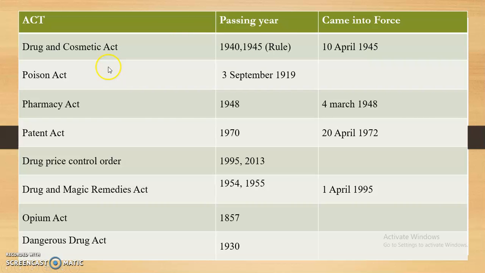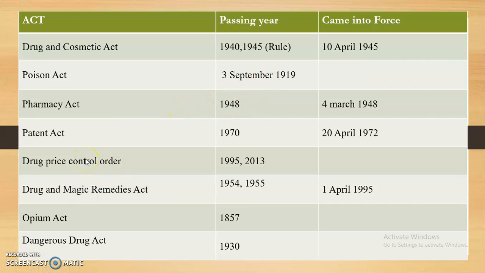And then the Poison Act, 3 September 1990, is the passing year of the Poison Act. Then the Pharmacy Act came into force 4 March 1948, and 48 is the passing year, so you can remember this; it is very important. Then the Patent Act was passed in 1970, but it came into force on 20 April 1972. So there is a 2 year difference for the Patent Act.